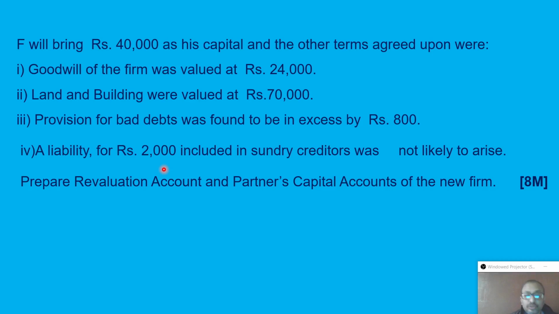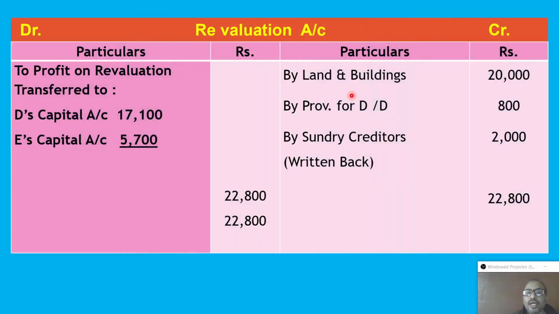Now this question came for 8 marks. So here we can see the solution. We can check the solution here. First of all, in revaluation, land and building increased by 20,000. The provision was excess, so for cancellation, a decrease of current liability, this will come on the credit side: by provision for doubtful debt 800. Sundry creditors also decrease. We know an increase of asset goes on the credit side and a decrease of liability also, so that is also here on the credit side.